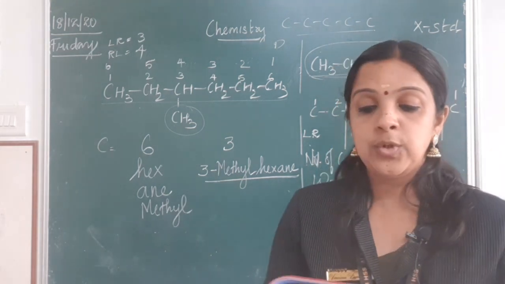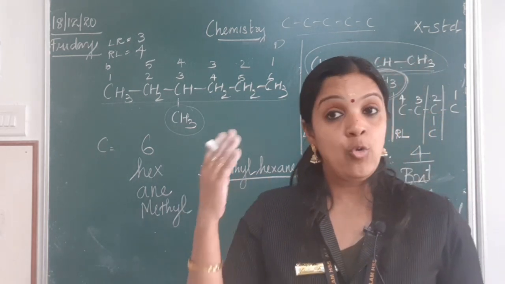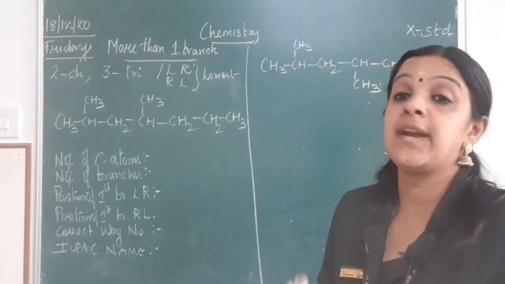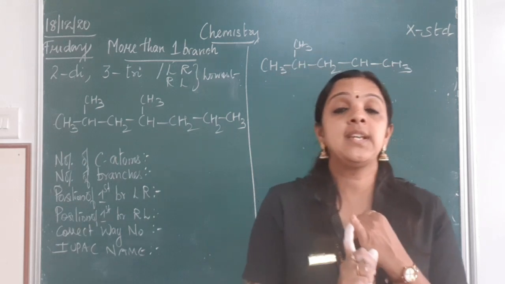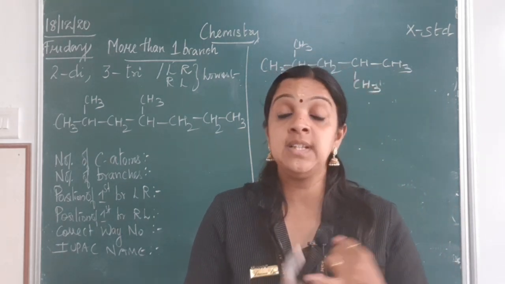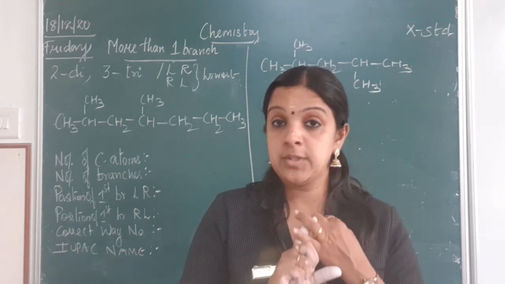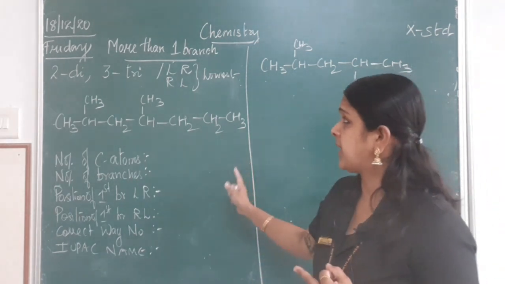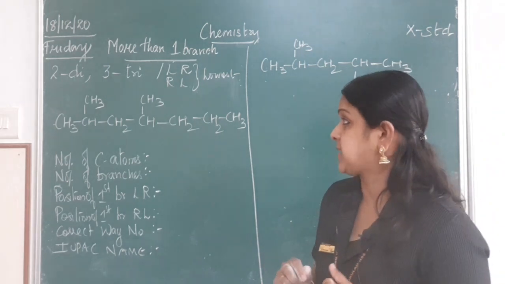Okay. So then we will go to name of the hydrocarbons with more than one branch. We will see how to name the hydrocarbon with more than one branch. So first we were seeing writing the IUPAC name for unbranched hydrocarbon. Next we saw naming the hydrocarbon with branches where there was only one branch present, but now we are going to see where there are more than one branches present.